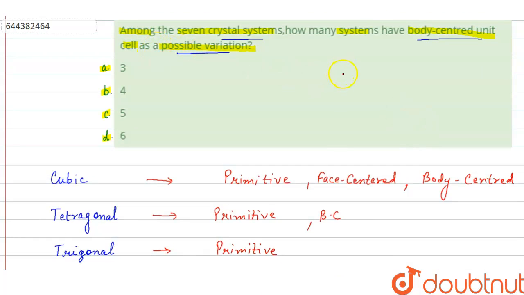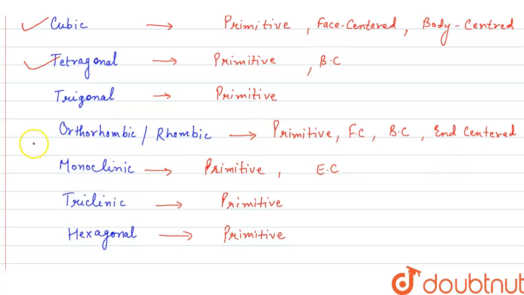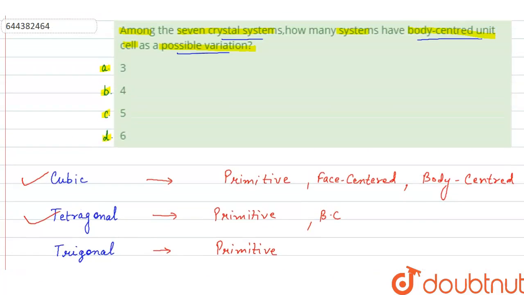Now in the question we have to tell the systems which have body-centered unit cell as a possible variation. So body-centered exists in the cubic crystal system, then it exists in tetragonal, then it exists in the orthorhombic crystal system. Right, so we have a total of 3 crystal systems which have body-centered cell as a possible variation. So the answer will be 3, which is given in option A. So option A is the answer.